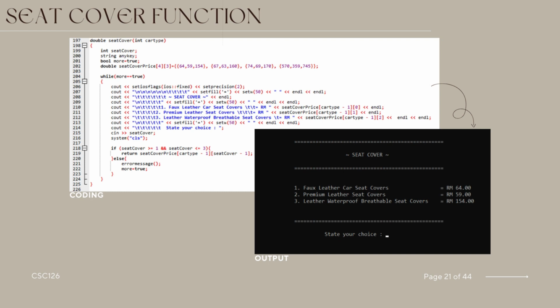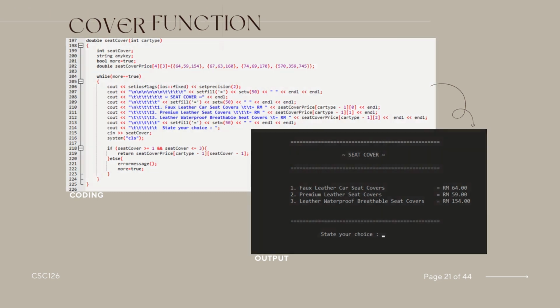If the user selects a valid option, 1, 2, or 3, it returns the corresponding price from the seat cover price array based on the car type. If the user inputs an invalid choice, it calls the error message function to notify the user and sets more to true, allowing the loop to continue and prompt the user again for a valid choice.